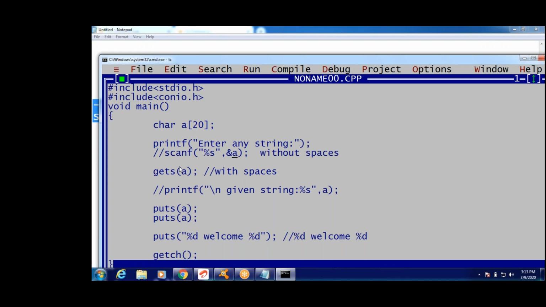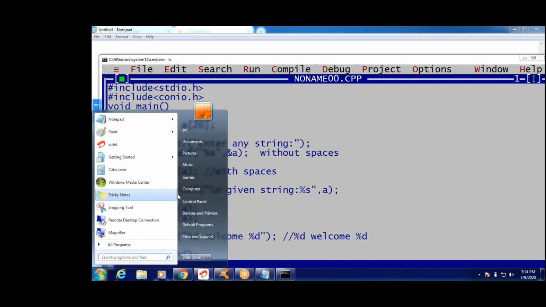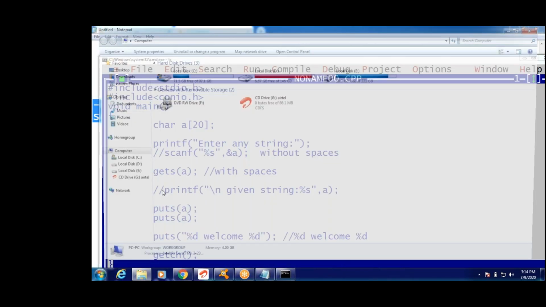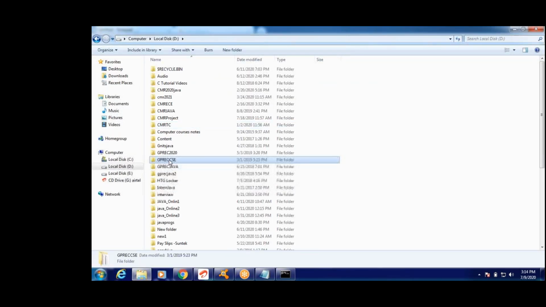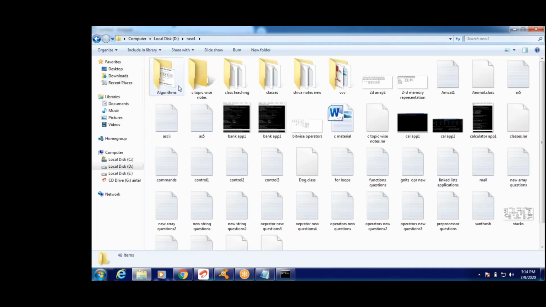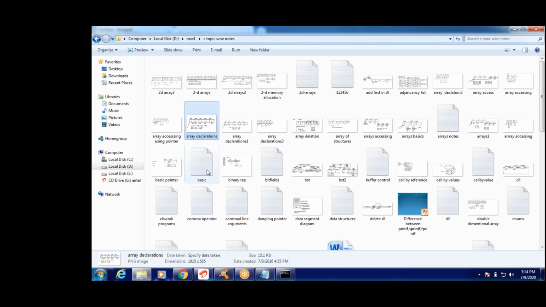Both are same. a or address of a, both are same. You can use a also, address of a also. If you write address of a also, nothing will happen, because a and address of a both are same, right? I told you in the single dimensional array, a and address of a both are same, right?